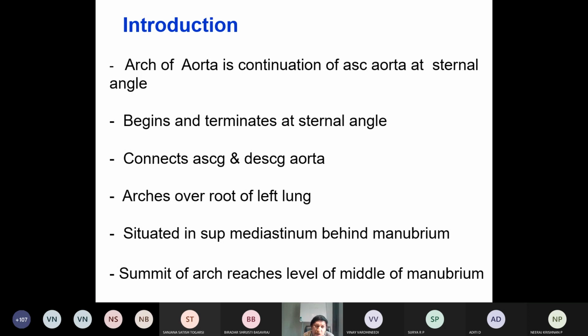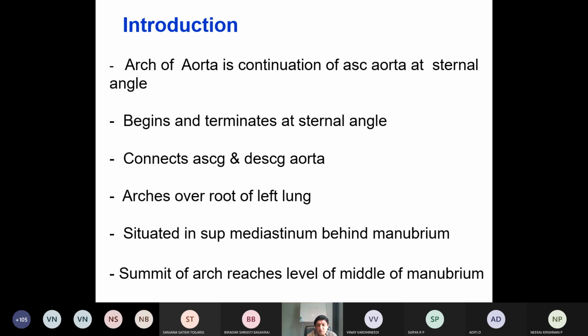The arch of the aorta overlies the root of the lung. Which lung? The left lung, the root of the left lung. It is situated in the superior mediastinum, behind the manubrium, the upper part of the sternum. So it is situated in the superior mediastinum and behind the manubrium sterni.